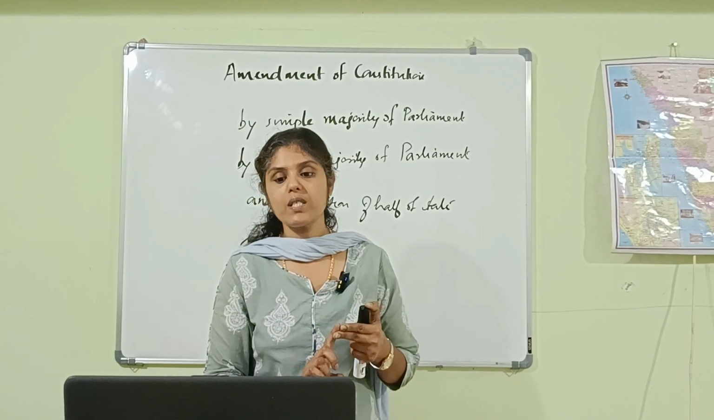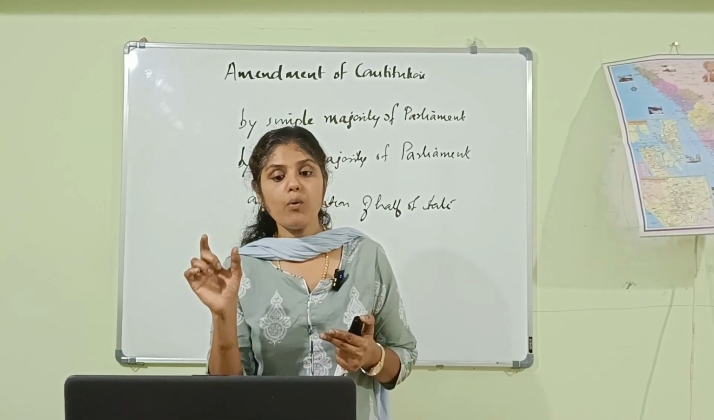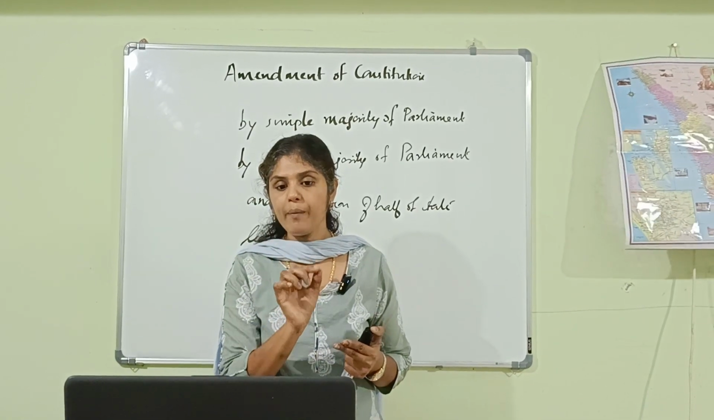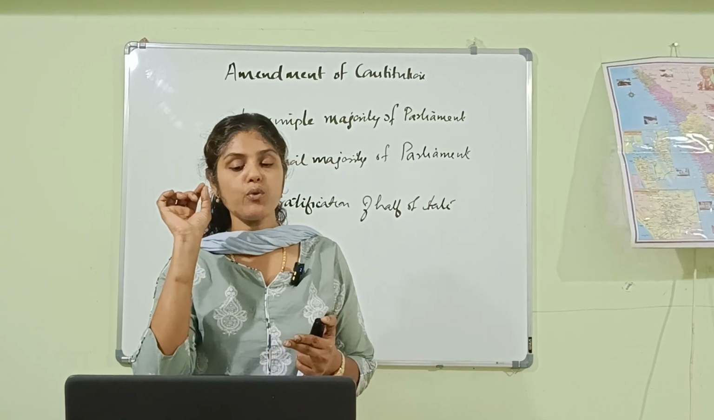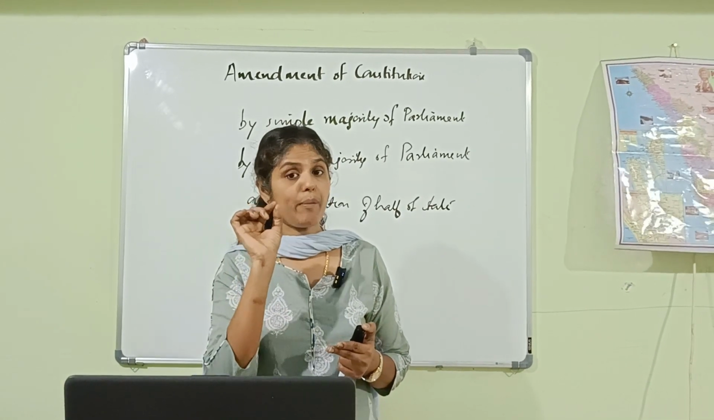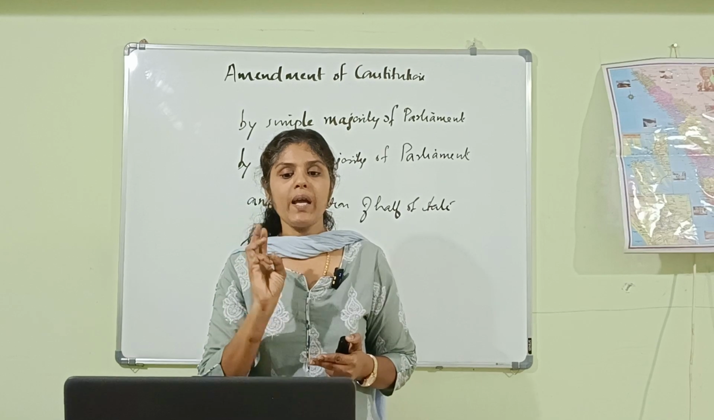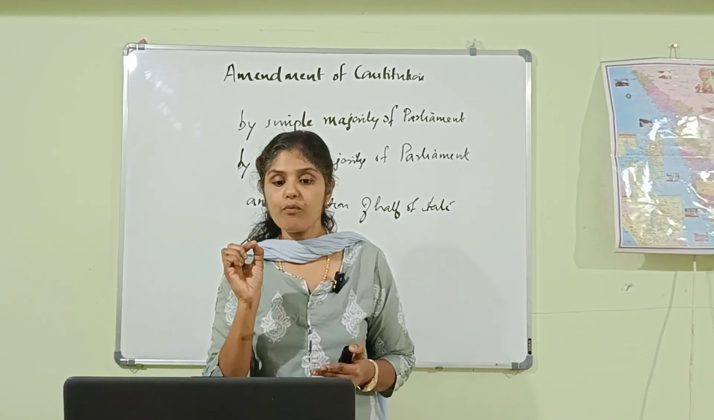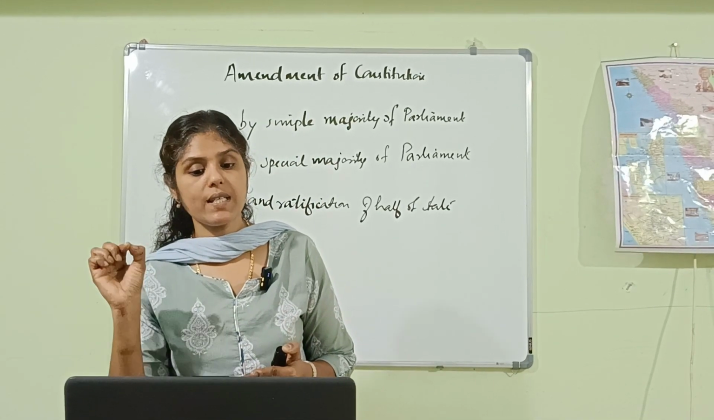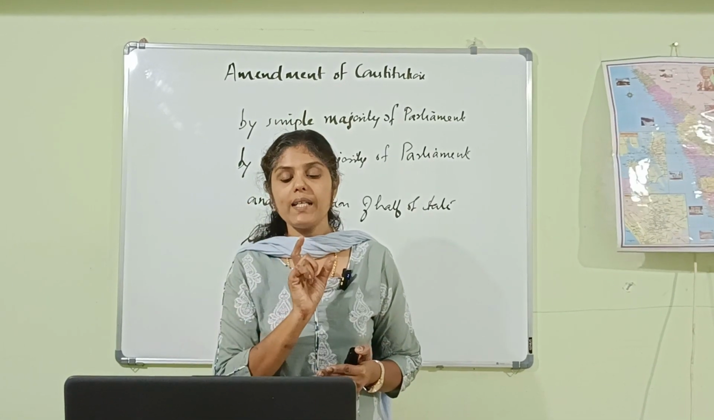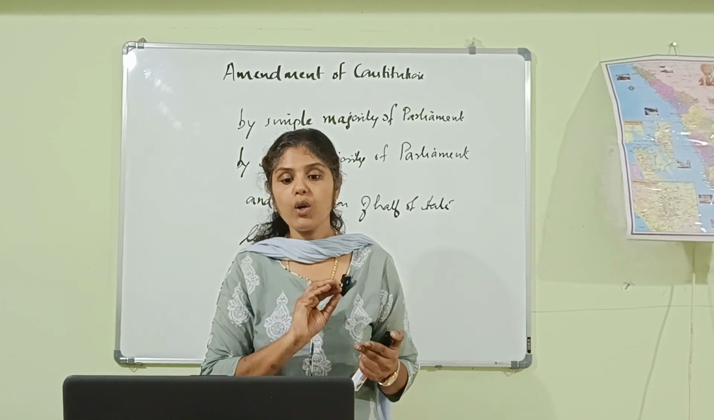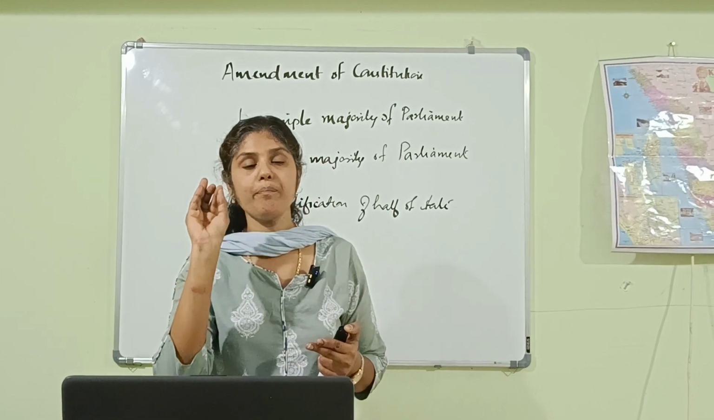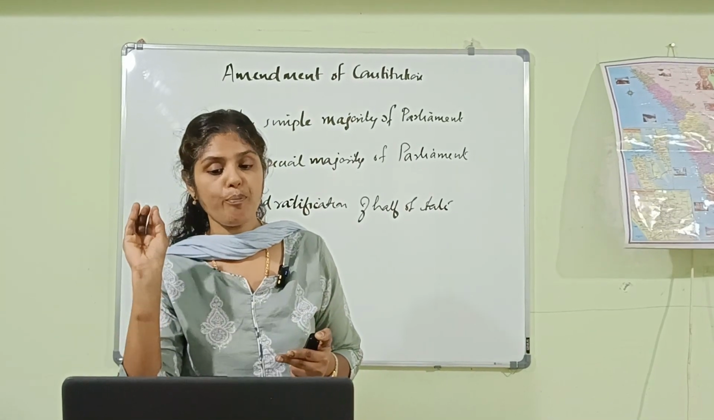That is, formation of new states, alteration of areas, boundaries or names of existing states can be amended by means of simple majority of Parliament, and admission or establishment of new states also can be amended by means of simple majority of Parliament. And abolition or creation of legislative councils in states. Then the fourth one, that is allowances, privileges and so on of the president, governors, speakers, judges, etc. can be amended by a simple majority of Parliament.